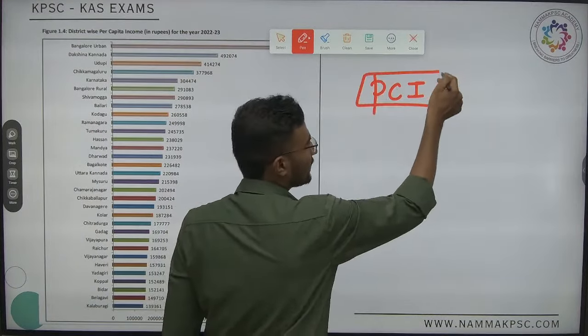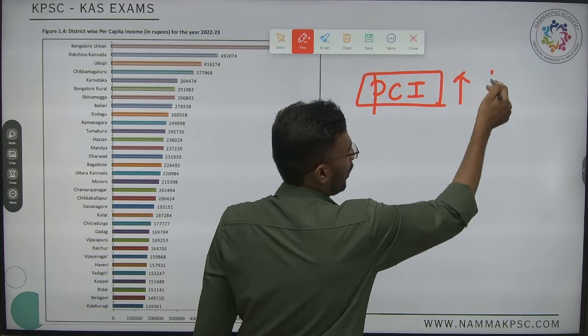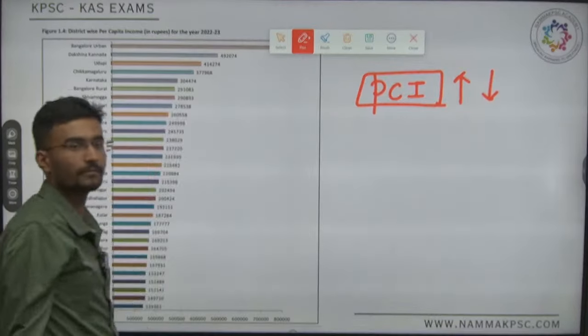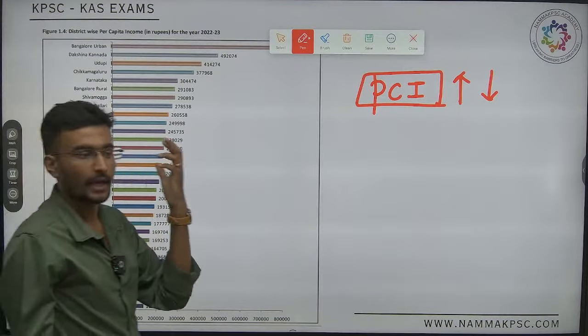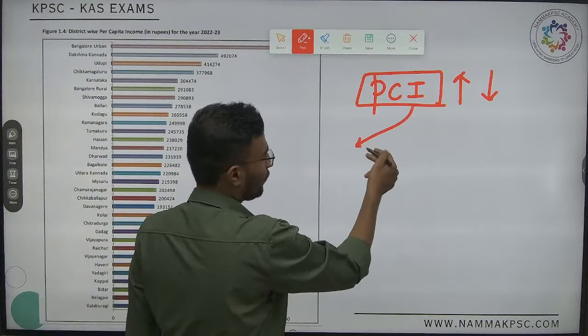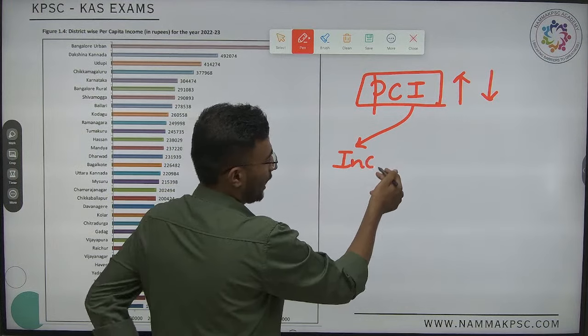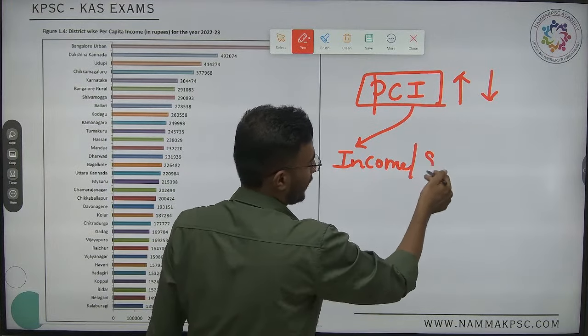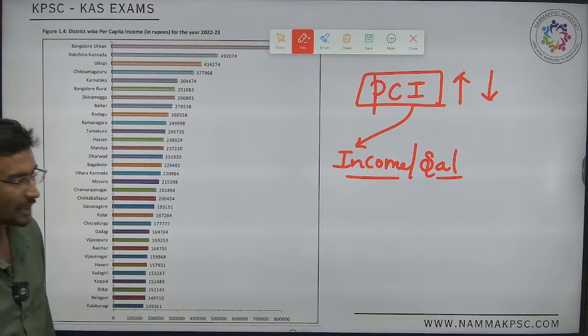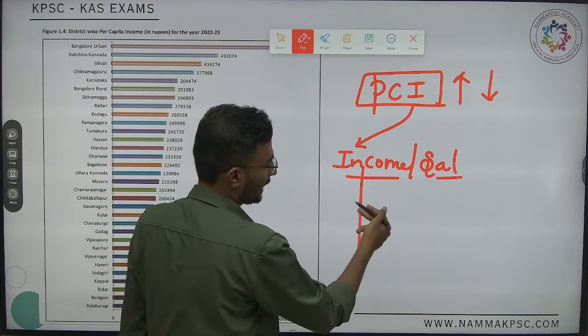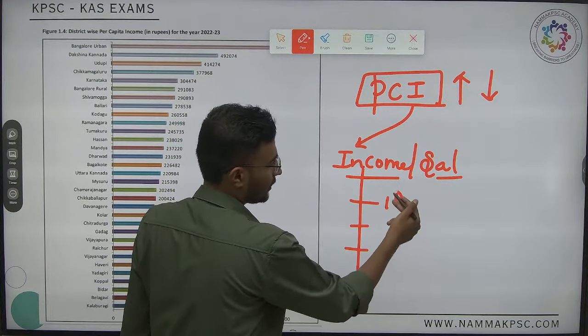Now, on what basis will per capita income increase or decrease? Is it based on population? First and foremost, it will be based on income or salaries. The income and salaries normally come from which sectors?